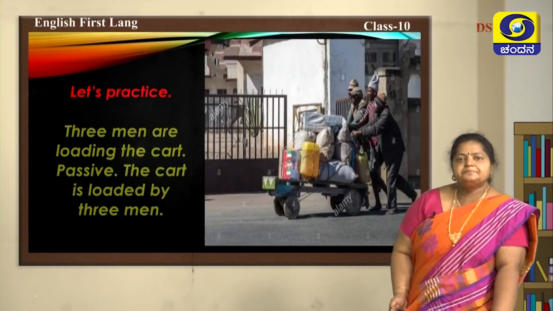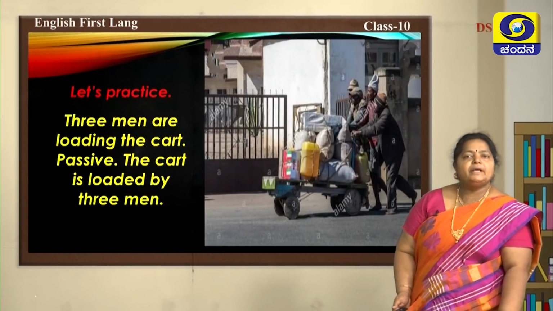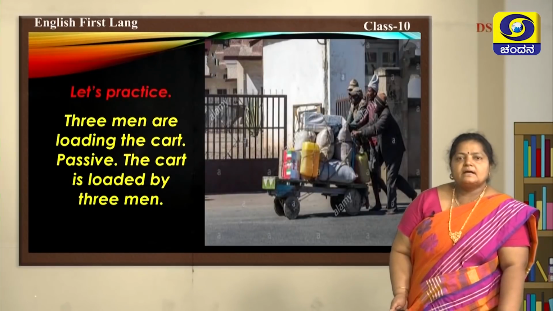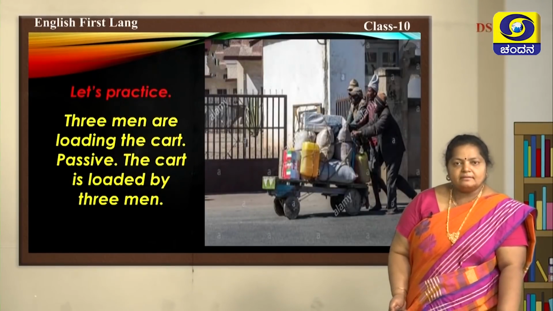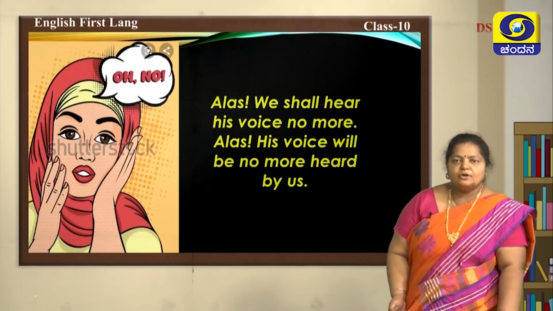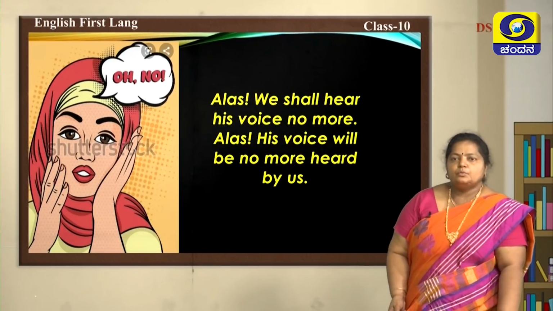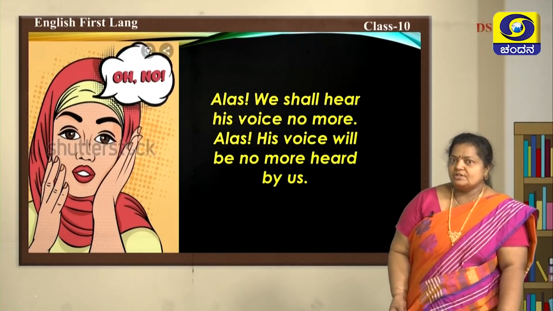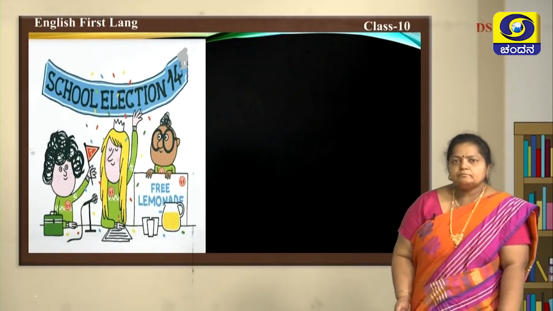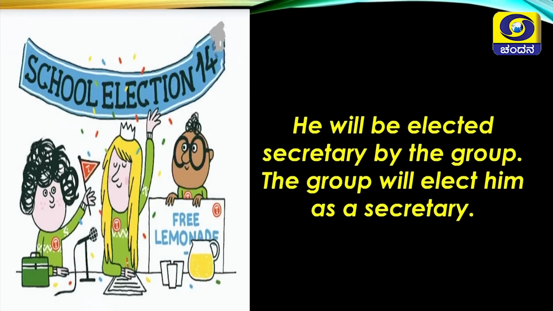Let's practice now. 3 men are loading the cart. Can you see 3 men are loading the cart? In passive form, the cart is loaded by 3 men. Yes? Next, what she's trying to tell? Oh no, alas, we shall hear his voice no more. Here, alas, his voice will be no more heard by us as a passive voice. He will be elected secretary by the group. The group will elect him as a secretary.